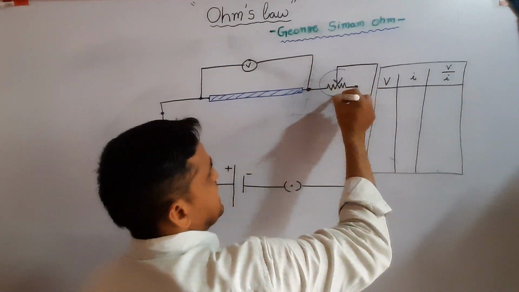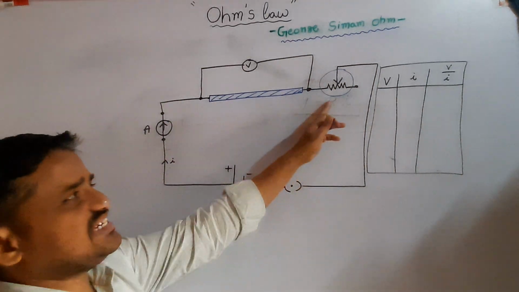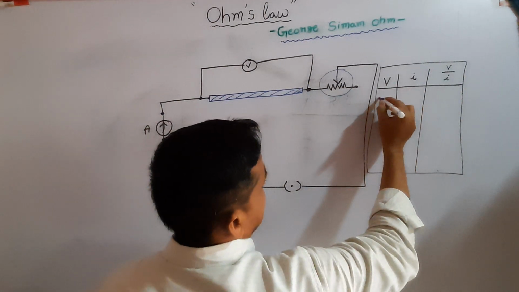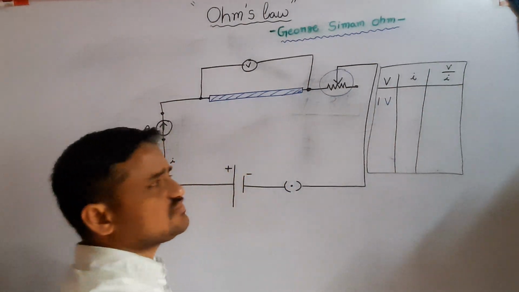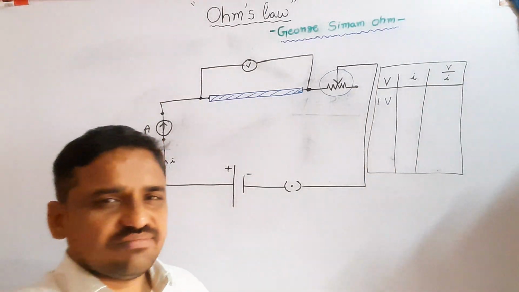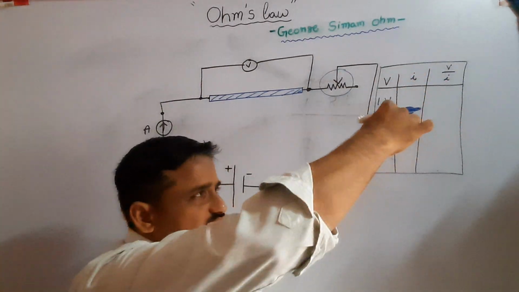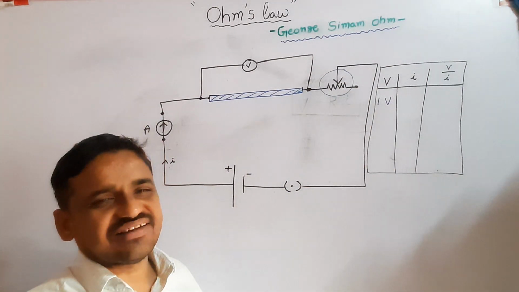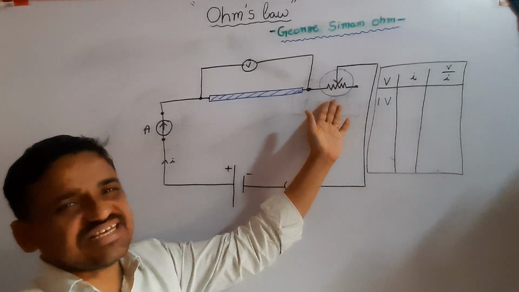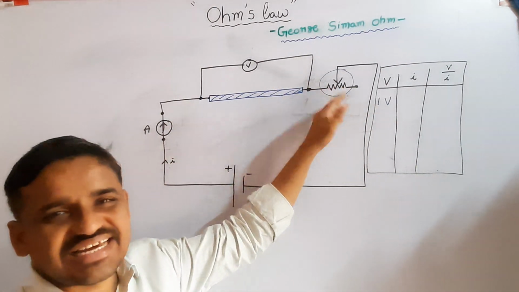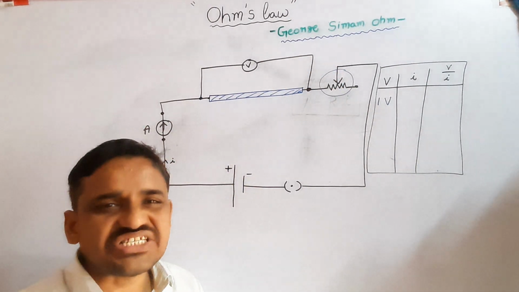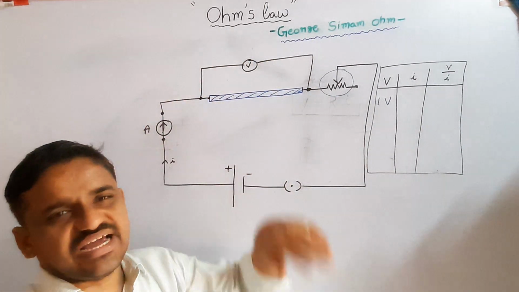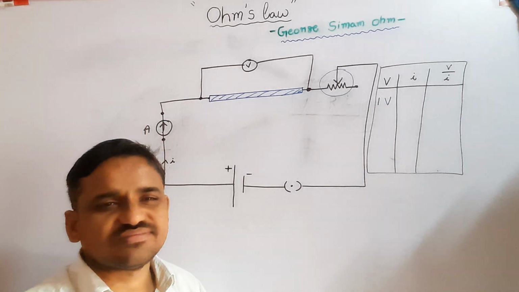By using this rheostat, adjust the potential difference across the manganese wire to 1 volt. A rheostat has a sliding contact. If you move the slider, it increases or decreases the resistance of the circuit, which controls the amount of current flowing through the circuit.